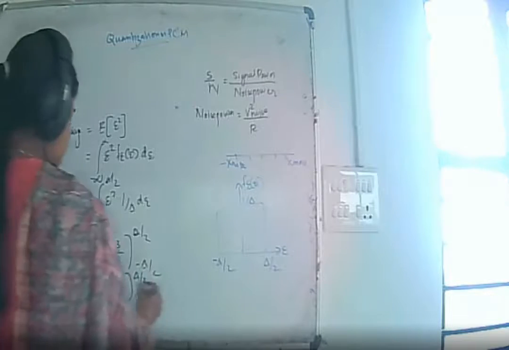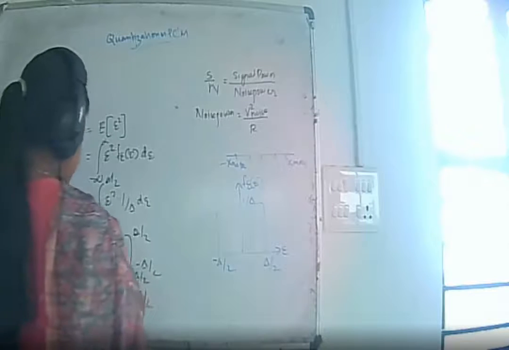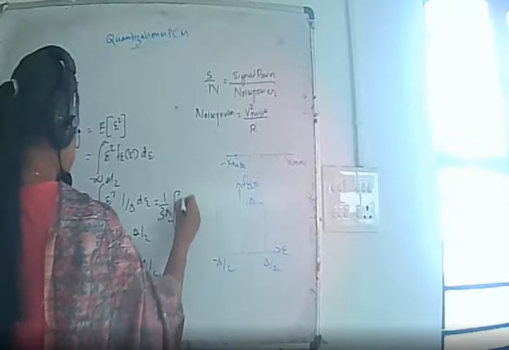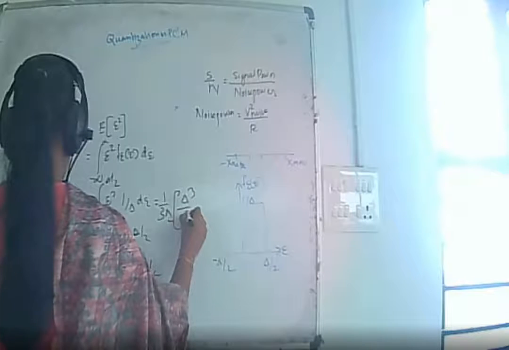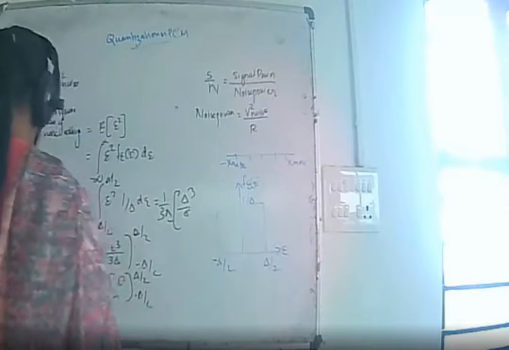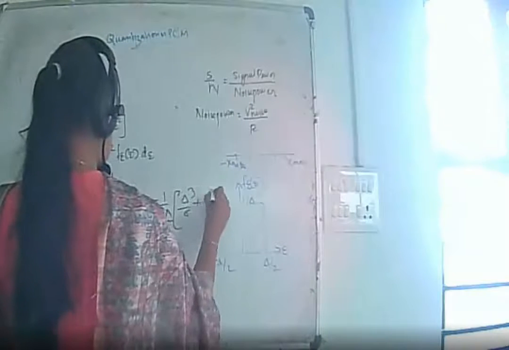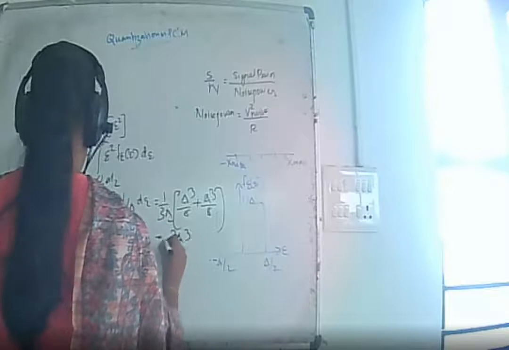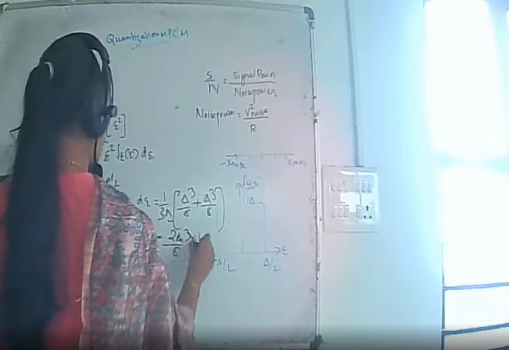Substituting the values delta by 2 and minus delta by 2, we get 1 by 3 delta into delta cube by 8 plus delta cube by 8, which is 2 delta cube by 8 into 1 by 3 delta.